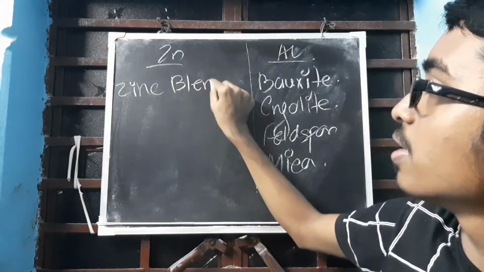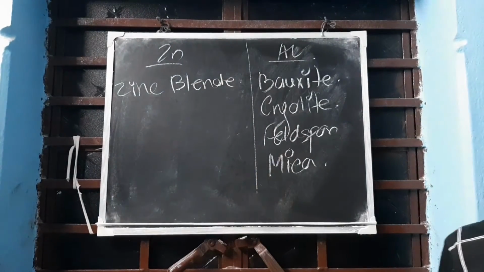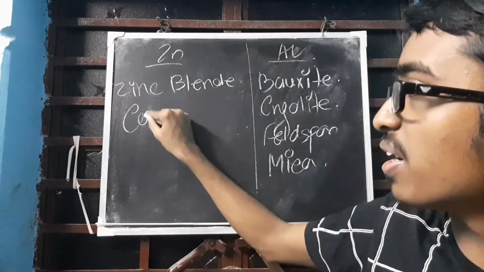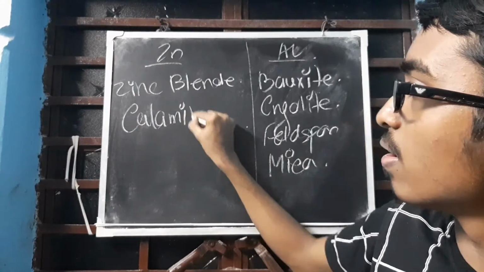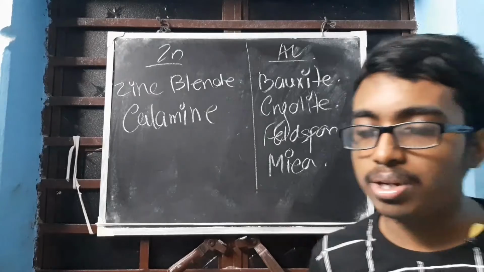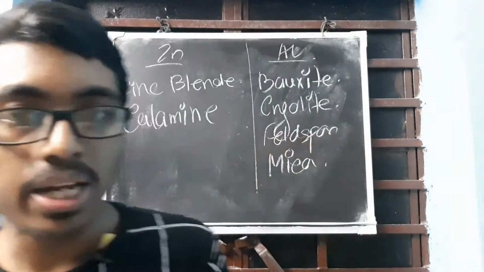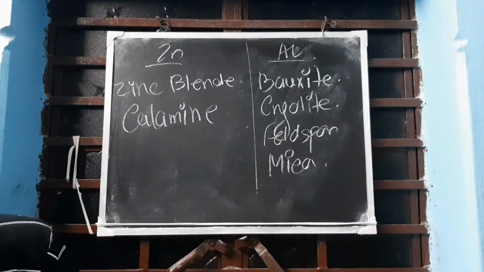A question might come: name an ore of zinc that has sulfide. Name a sulfide ore of zinc. Then it will be zinc blende. Clear? Another one is calamine, which is ZnCO3. One is calamine and one is zinc blende. Two ores of zinc done.